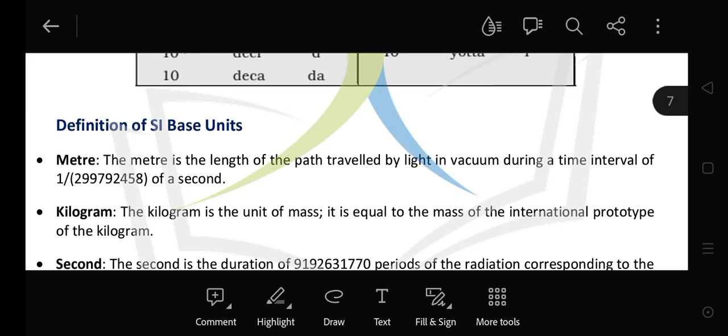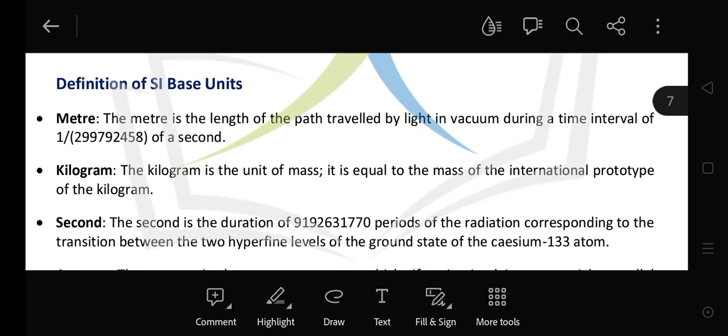Now next is, now here you have studied the 7 basic SI units. Now some basic units of SI units. Now first one is meter. Now how can we define the meter? मीटर को कैसे डिफाइन करेंगे बच्चे हम? नाउ मीटर क्या है? मीटर इज द लेंथ ऑफ द पाथ ट्रेवल्ड बाय लाइट इन वैक्यूम ड्यूरिंग अ टाइम इंटरवल ऑफ 1/299792458 ऑफ अ सेकेंड.